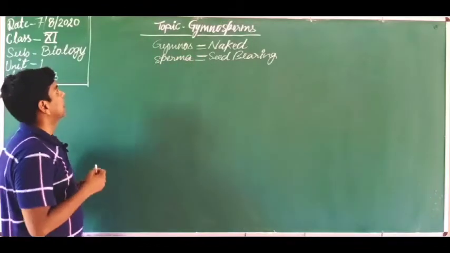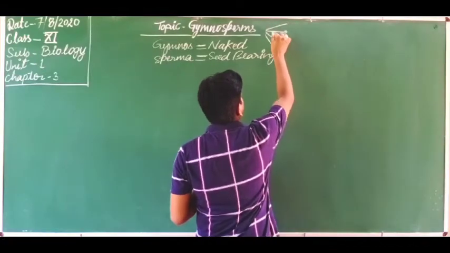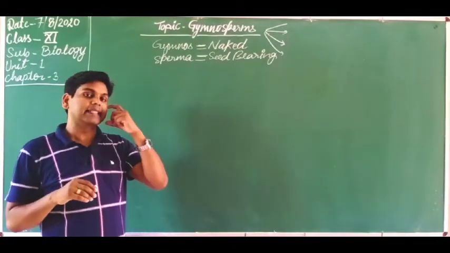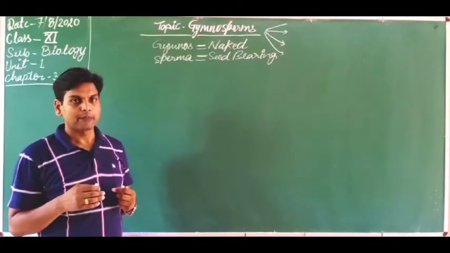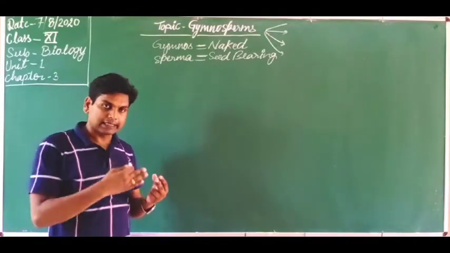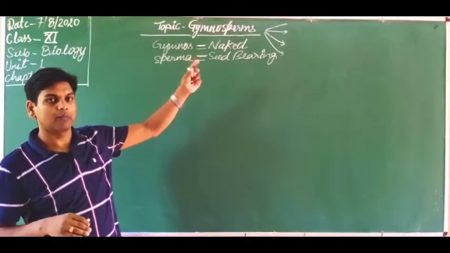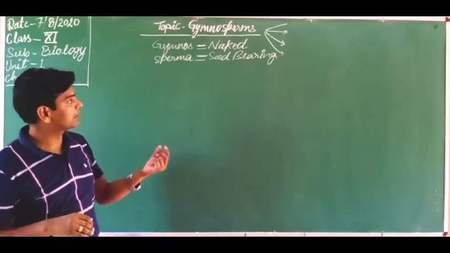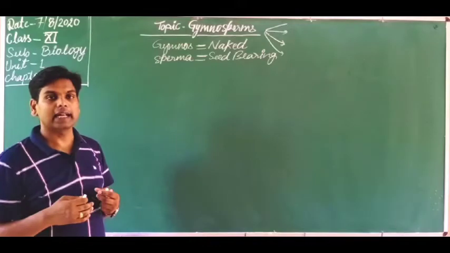Got it? Dear students, I told you earlier about the lower plant category we have discussed. In pteridophytes, I told you that the seed habit is found. The seed habit, or the precursor of seed formation, is found in Selaginella and Salvinia. Here in gymnosperms, the seed is completely formed, which is the next level of plants. Seeds are found but fruits are not formed, and flowers are also not present. So this is the second advanced category of plants.